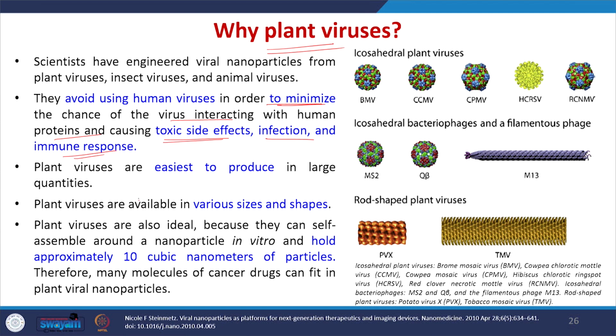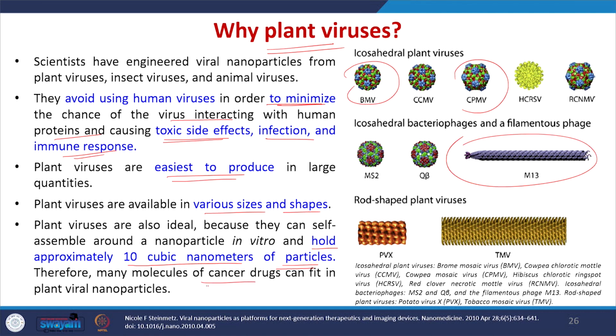Additionally, the plant viruses are easy to produce in large quantities, and they are available in various sizes and shapes. So here also you can see it is available in various sizes and various shapes. That is the advantage of the plant viruses. And again, the plant viruses can hold approximately 10 cubic nanometers of particles, so they can have very good drug loading efficiency. They can carry many molecules of cancer drugs, and can be very useful for cancer therapy. So that is the advantage of using the plant virus.